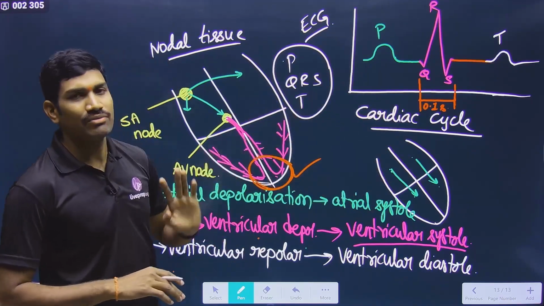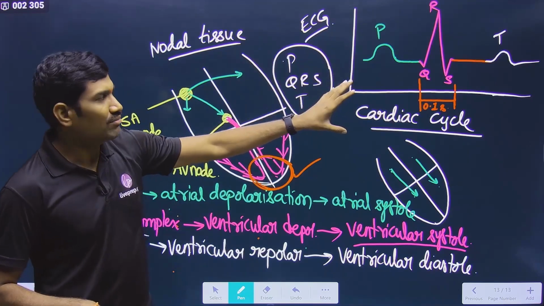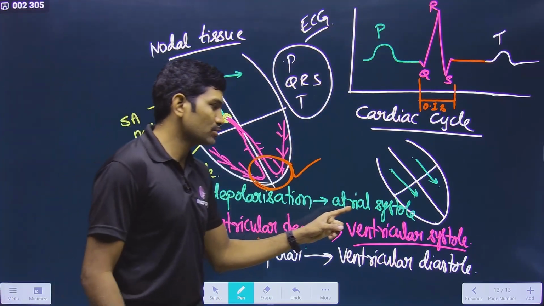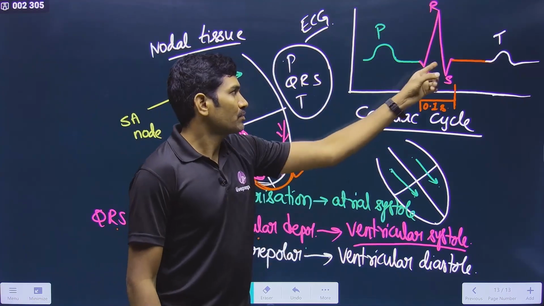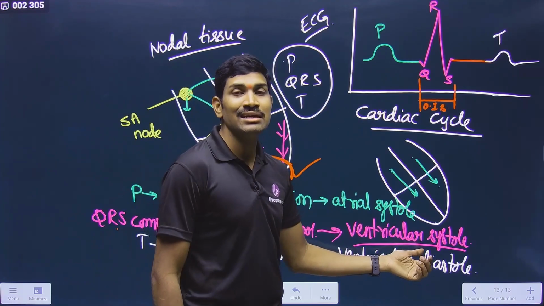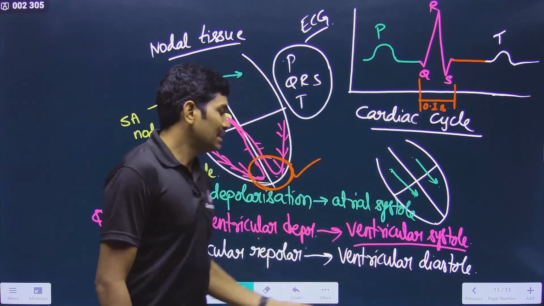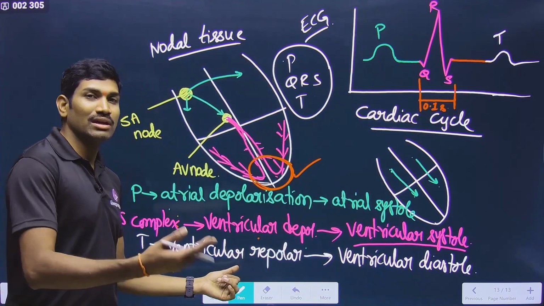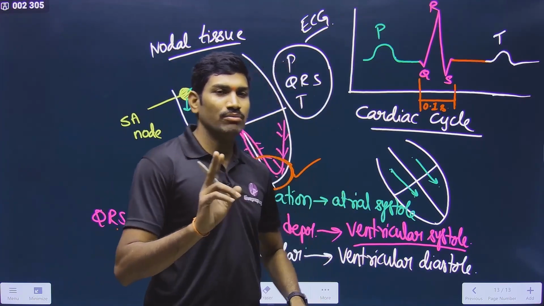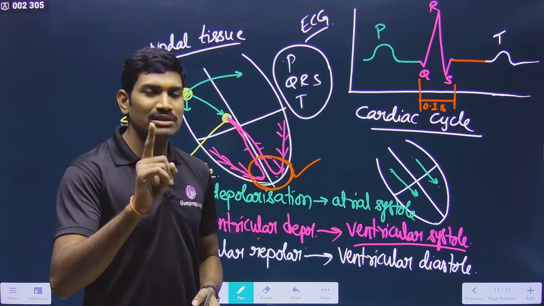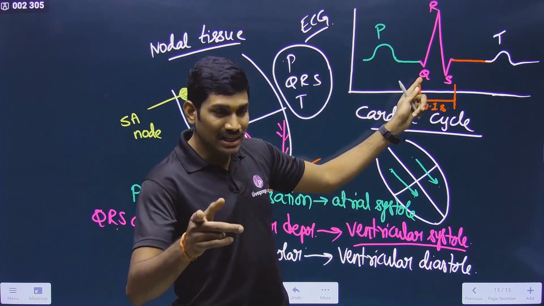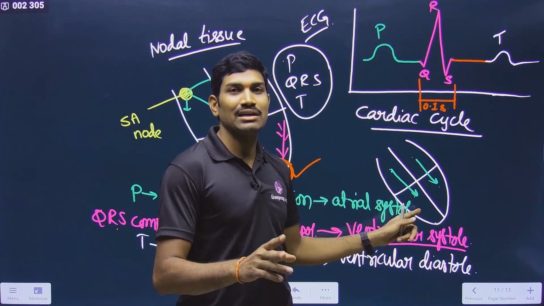Understood or not? This is the information they are giving. So overall we are observing the P. P is related to atrial depolarization. It corresponds to atrial systole. QRS is related to ventricular depolarization, so it will result in ventricular systole. And T is related to ventricular repolarization, so that is related to ventricular diastole. And once again I am telling you, before giving the NCERT sentence, the major conclusion is that the electrical potential will come first, then the actual mechanism will occur in the heart.